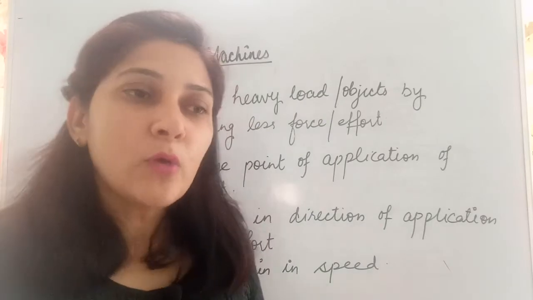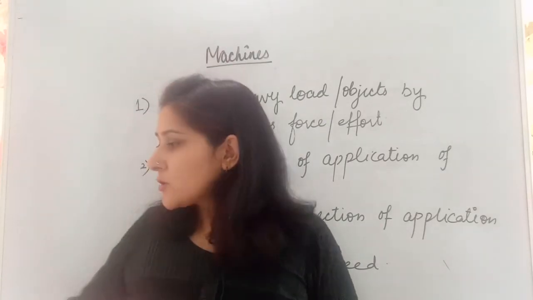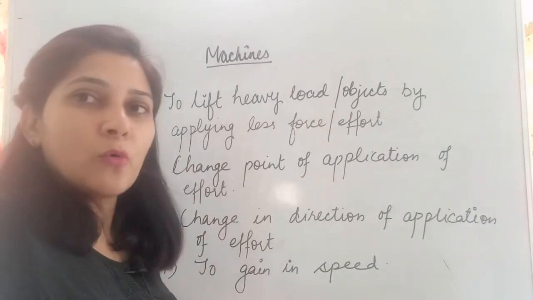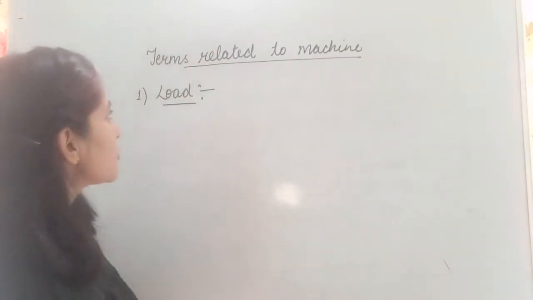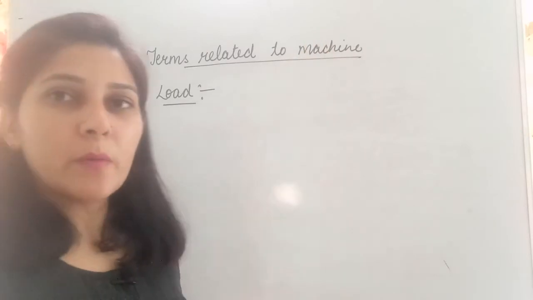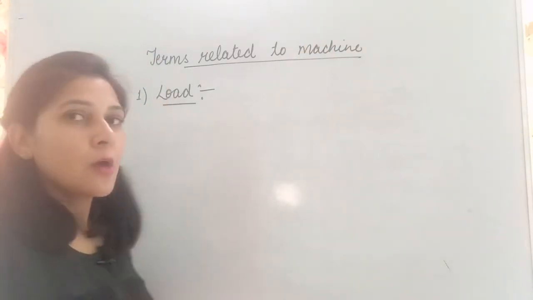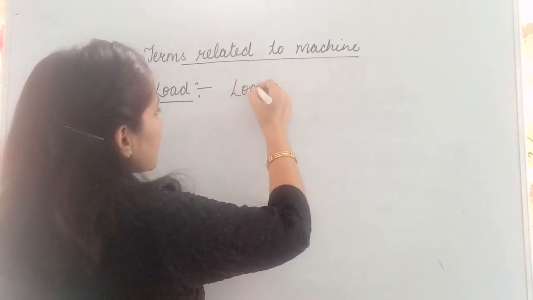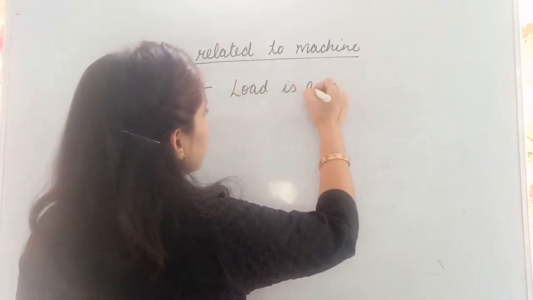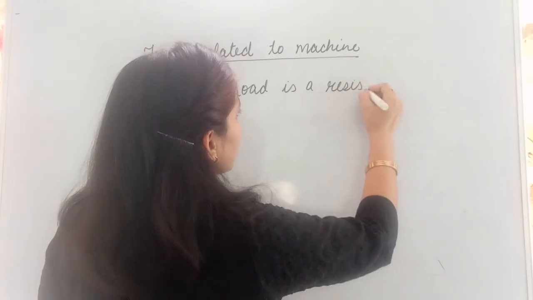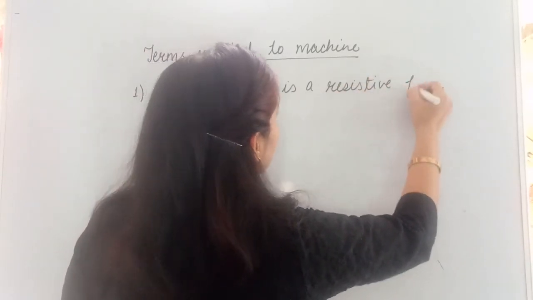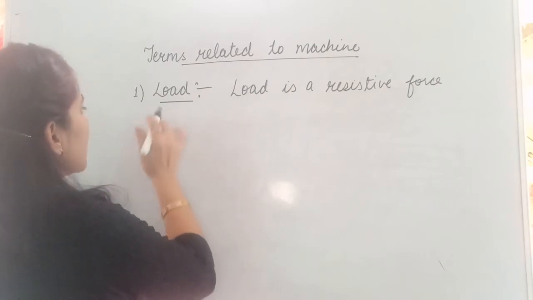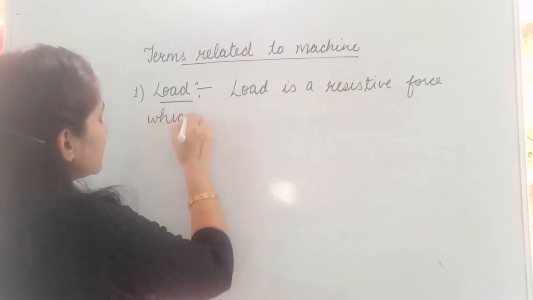Let us talk initially about the terms related to simple machines. First we will start with the term that is known as load. What is load? Load is a resistive force. Load is a resistive or opposing force, a force which is to be overcome.